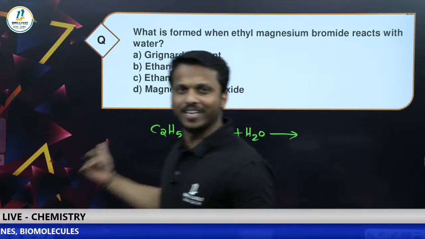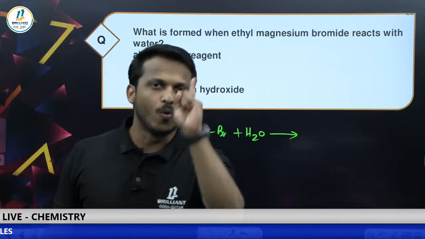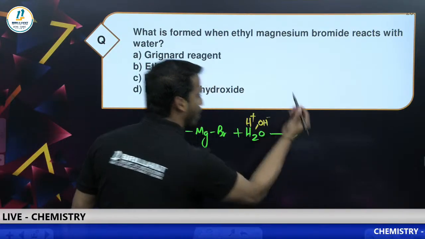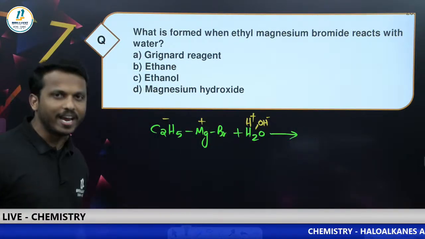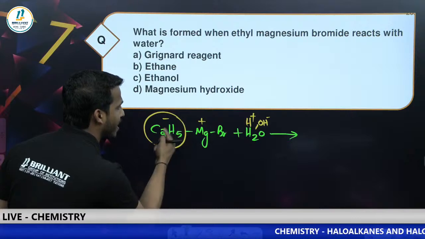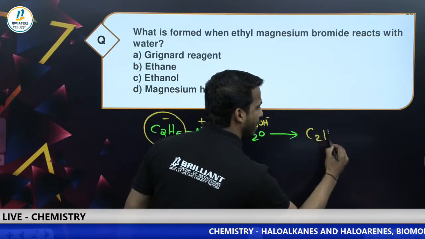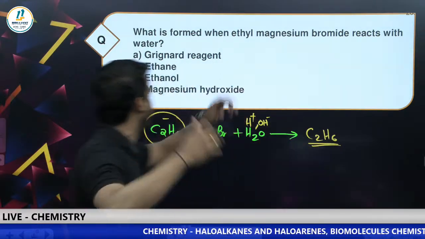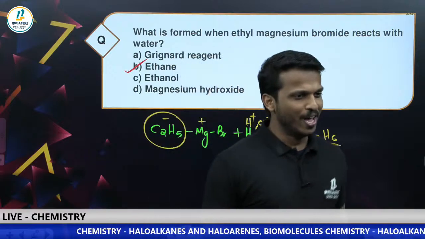You know very well, a Grignard reagent reacts with water. Water contains 2 ions, H plus and OH minus. And here the ions are Mg plus and alkyl minus. So the alkyl minus combines with H plus, C2H5 with H plus, and you will get C2H6. What is C2H6? Ethane. Correct, all of you.